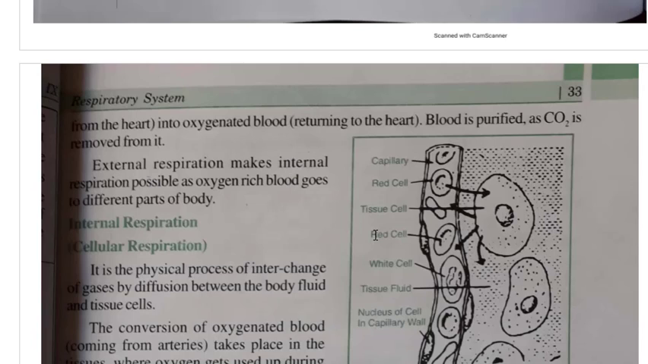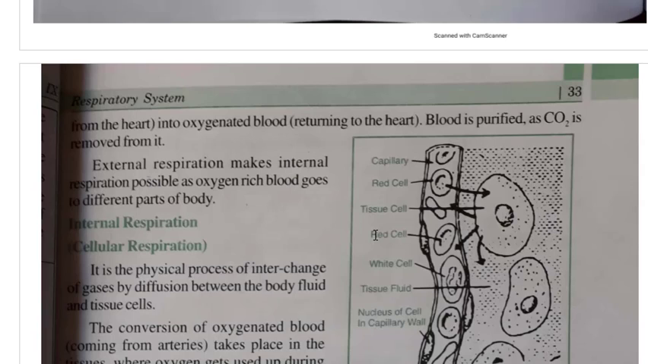So we say that here in the lungs, blood is purified. Now, why do we say purified? Because carbon dioxide which is present in the blood is a harmful substance for us, and therefore as it is removed in the lungs, we say that the blood gets purified. So blood is purified as the carbon dioxide is removed from it.